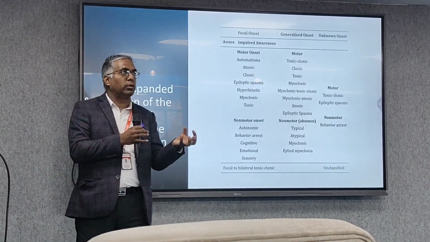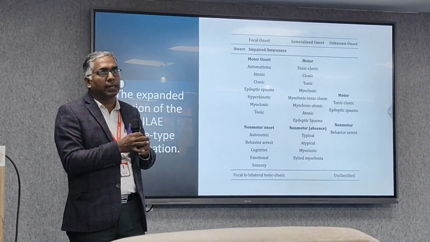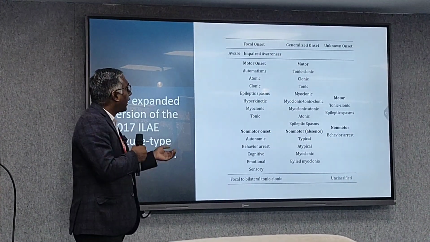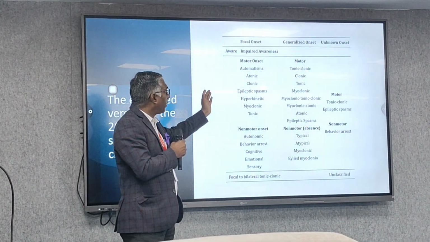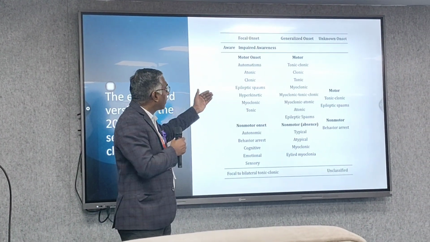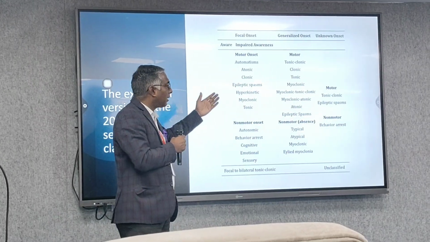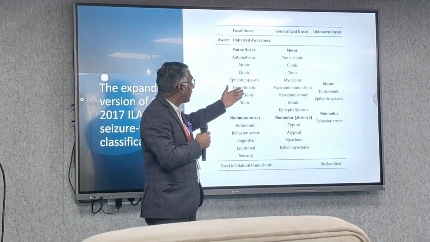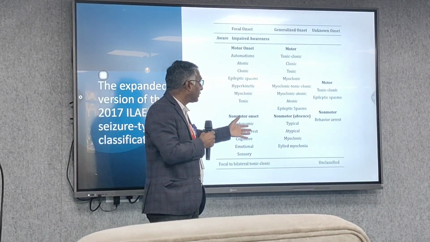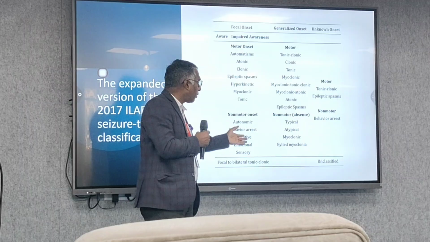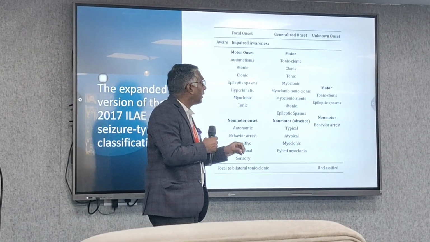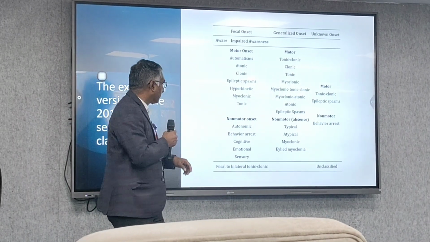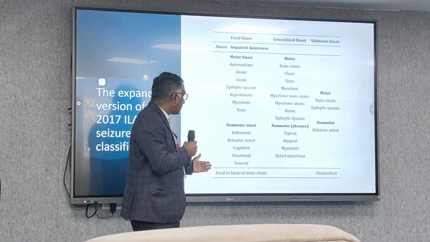Tonic means the tone of the body; all of you understand tone. The body becomes stiff, with increased tone. Likewise, in generalized onset there will also be tonic movement, clonic and myoclonic. These are various types; you need not go into detail. Generalized can also be non-motor, previously known as absence seizure. They may be typical, atypical, myoclonic, and eyelid myoclonia may be there. And unknown onset can be motor as well as non-motor, in which various types are there. And then other things are there.